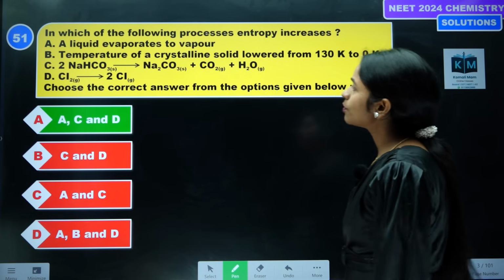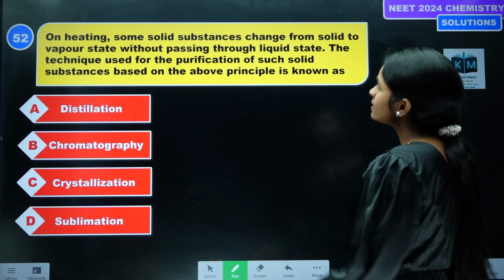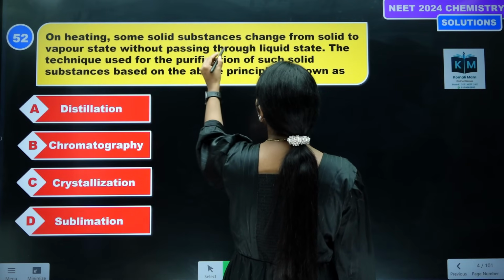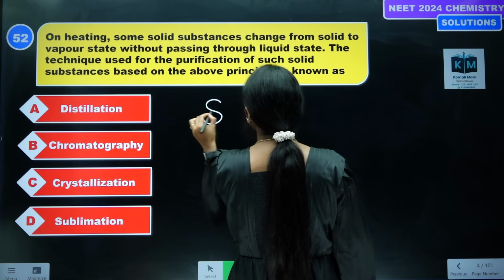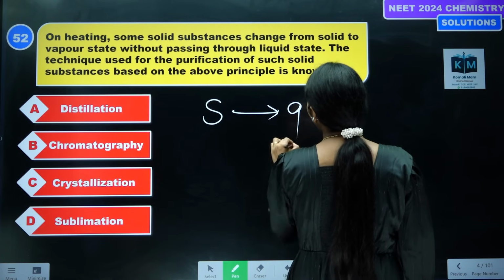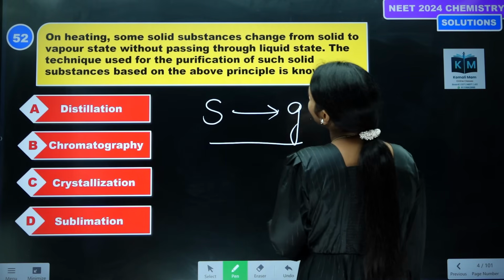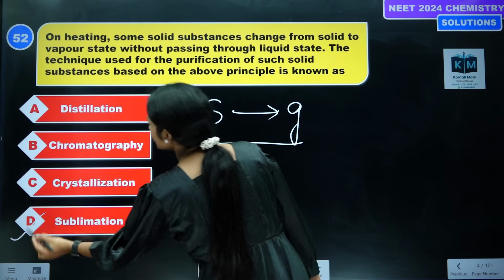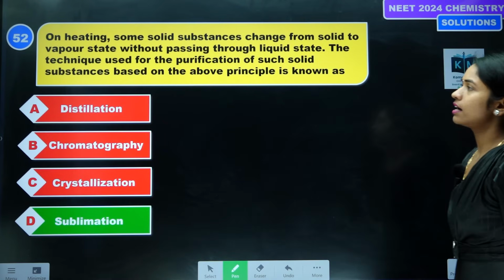Let us see the next question. On heating, some solid substances change from solid to vapor state without passing through the liquid phase. Here solid is converting directly into the gaseous phase without converting into liquid phase. This phenomenon is called sublimation. Option D is the correct answer.